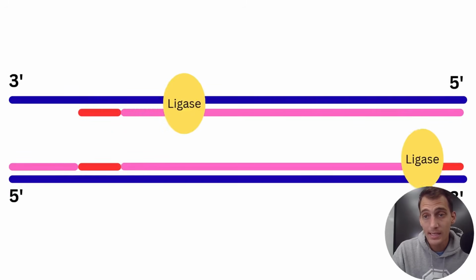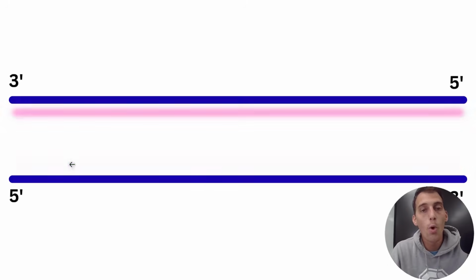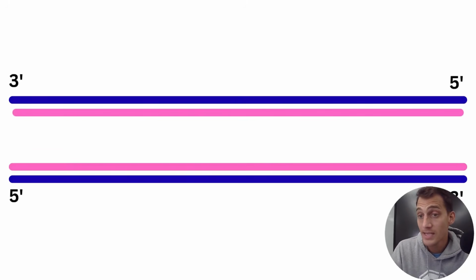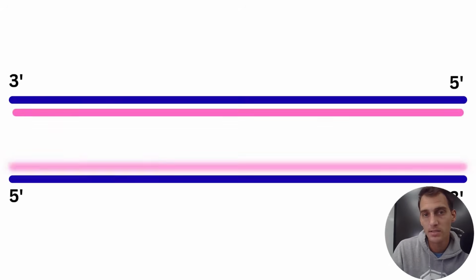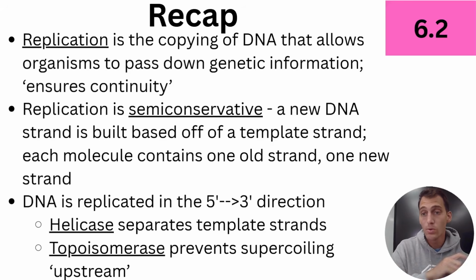All right, and the last enzyme that I've got to talk about is called ligase. You might have seen that on your screen just now. Ligase is going to replace the RNA primers with DNA, and it's going to piece together these segments, especially on the lagging strand. Each segment has got to be sealed together to form one continuous strand. So that's what ligase does. It flies through here. Oh, it doesn't fly. It slides along those template strands and pieces those fragments together.